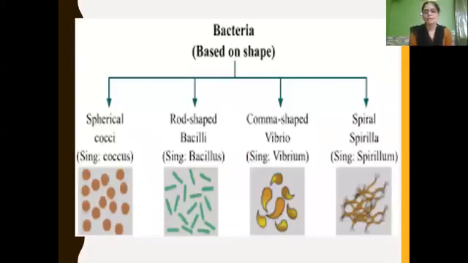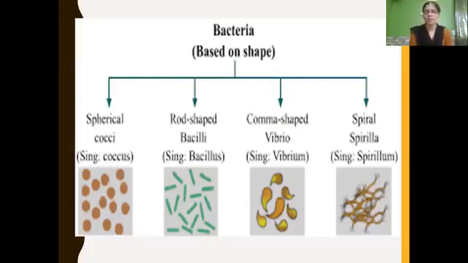So again, bacteria based on shape: spherical shaped bacteria are called cocci, in singular coccus. Rod shaped are called bacilli, and in singular bacillus. Comma shaped bacteria we call vibrio, and in singular vibrium. And spiral shaped bacteria, in plural we call spirilla, and in singular spirillum.